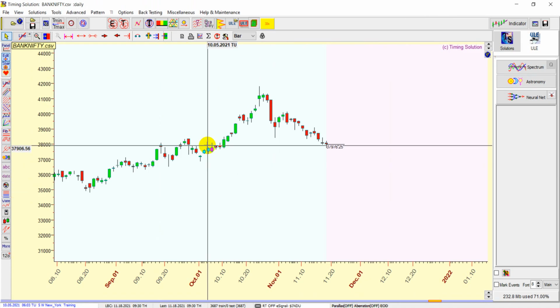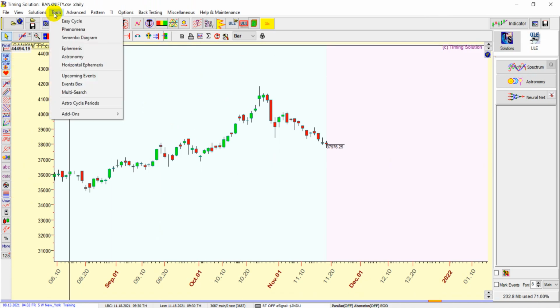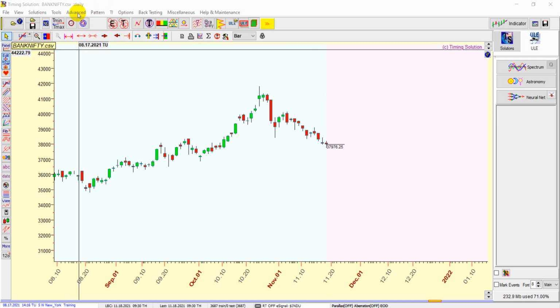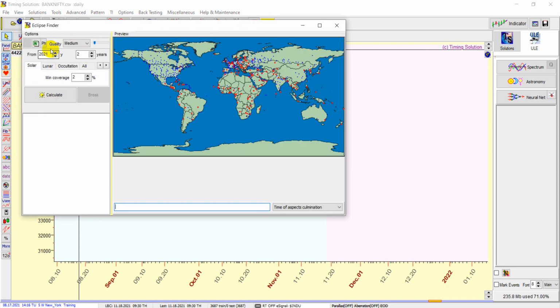So let me open the Timing Solution software, I go to tools, and we can generate the lunar eclipse here. I go to advanced, and here we have the eclipse finder, and in that I'm looking at lunar eclipses with minimum coverage of 90%, because that is where the eclipse becomes stronger.